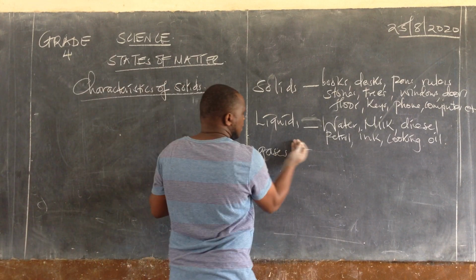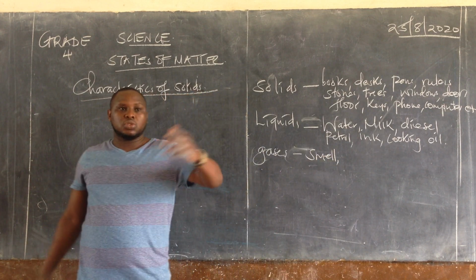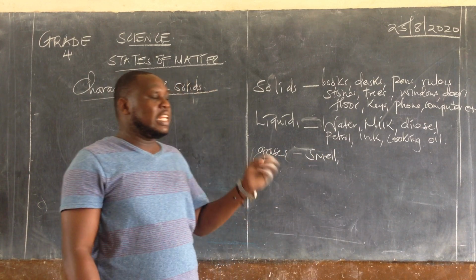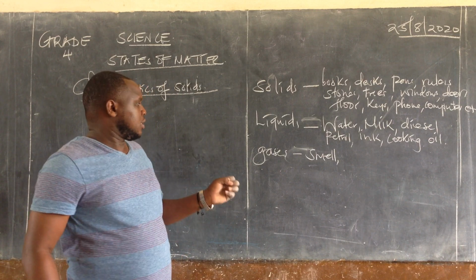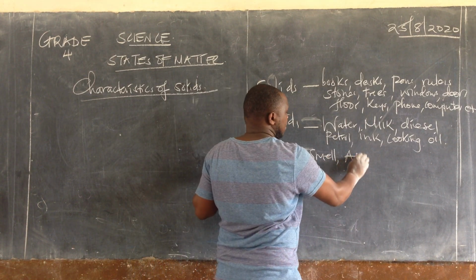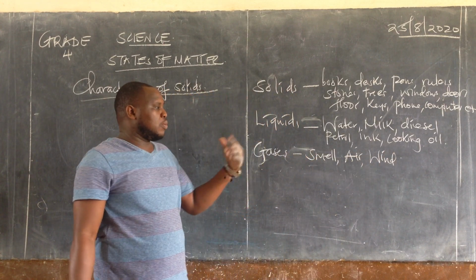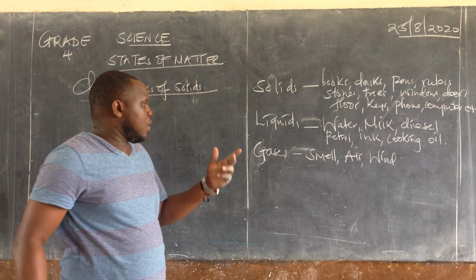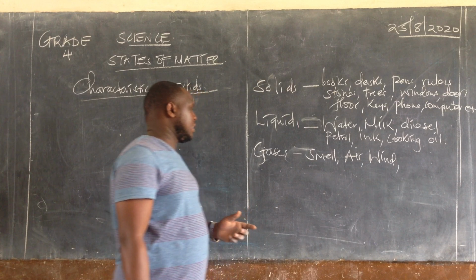Then we have gases. We have the smell that you feel. Sometimes when the air is not so good, or when you pass by a litter dump, you can feel some smell. That smell is in form of gases. You can also have air. Then we have wind. Air and wind are almost the same thing. Wind is moving air. So we can have so many other things.